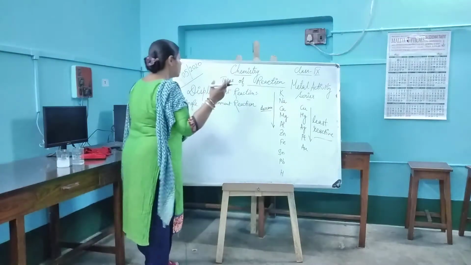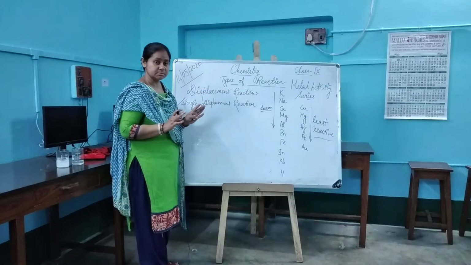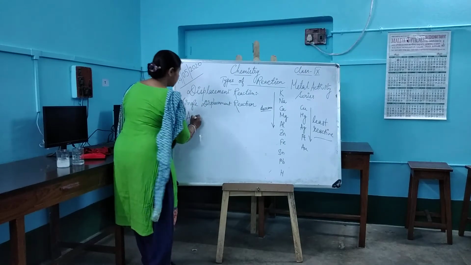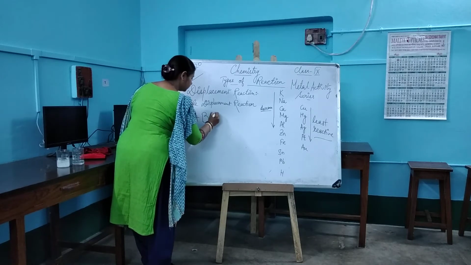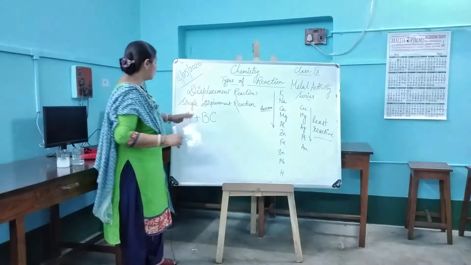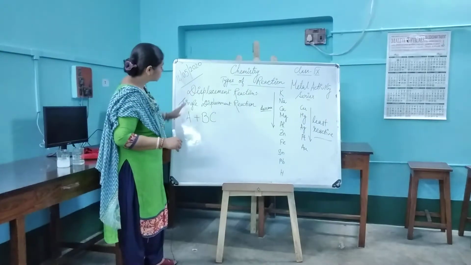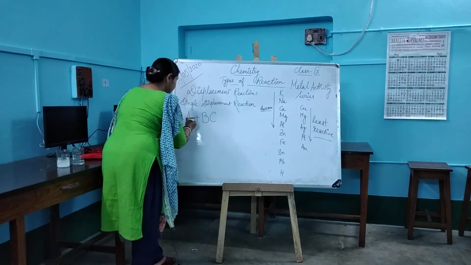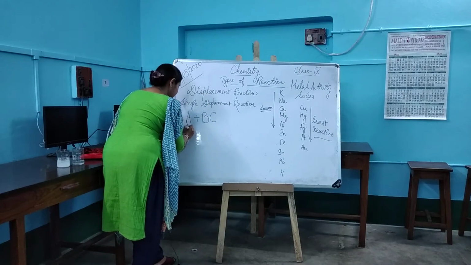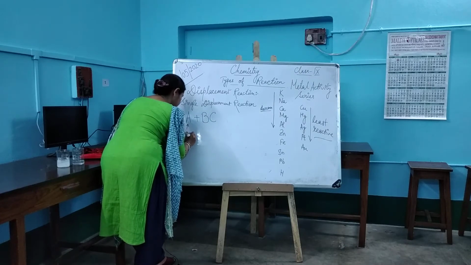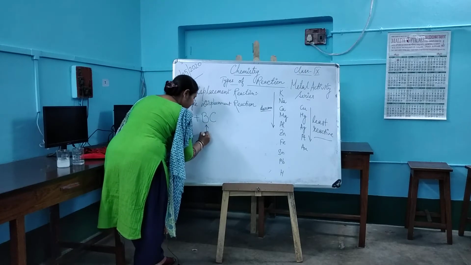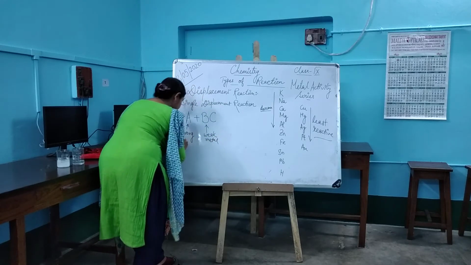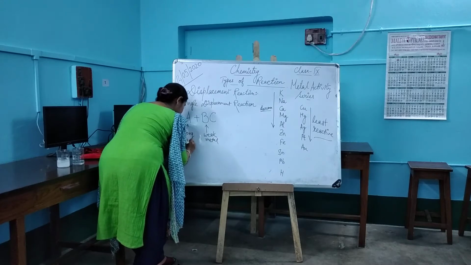Let us see how. The general form of a displacement reaction is like this. Suppose we have a reactant A that is reacting with another reactant BC. Now, you have to consider over here that A is strong in nature and B is a weak metal.